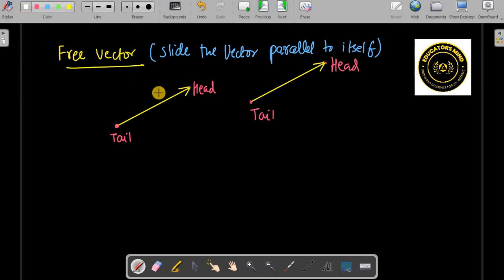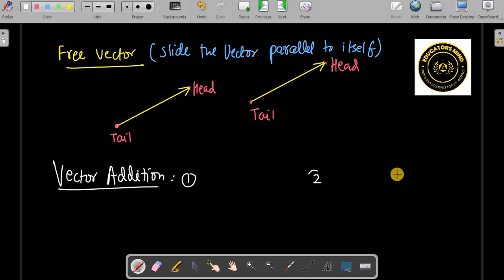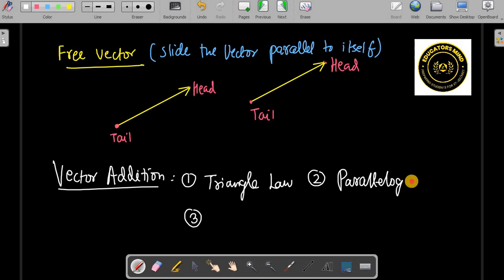Now let us understand vector addition. In vector addition there are many laws: first, second and third. Triangle law, parallelogram law, and third is polygon law.